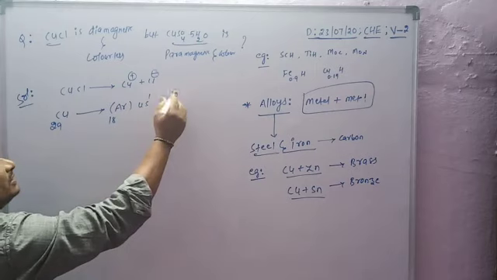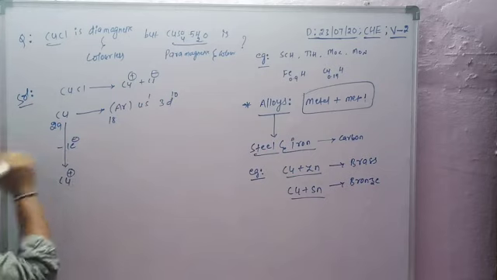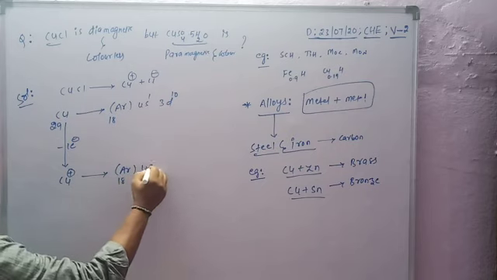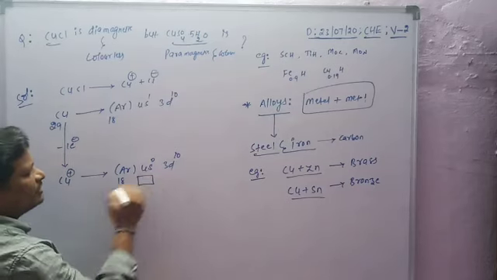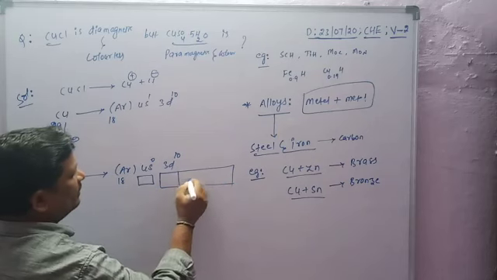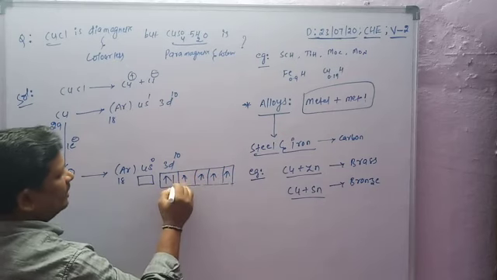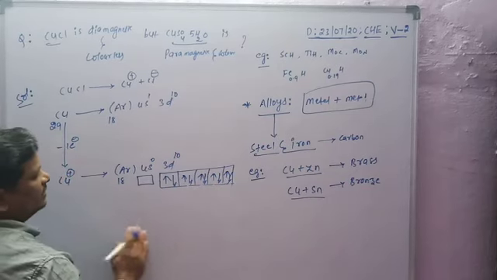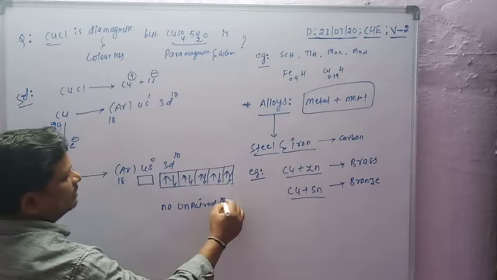Cu plus means copper loses one electron, so the configuration is argon 18, 4s0, 3d10. 4s0 is an empty orbital, and 3d10 is completely filled, so there are no unpaired electrons.